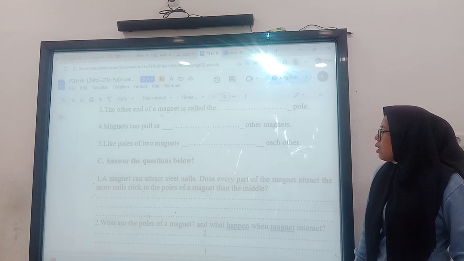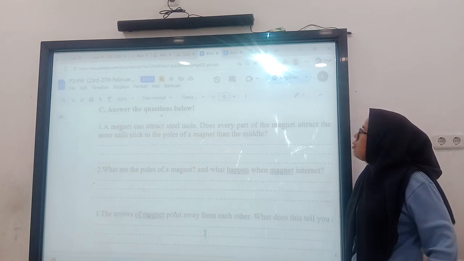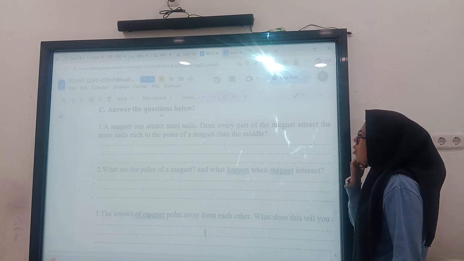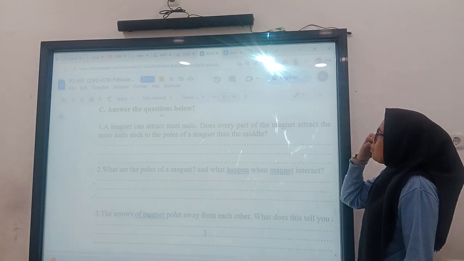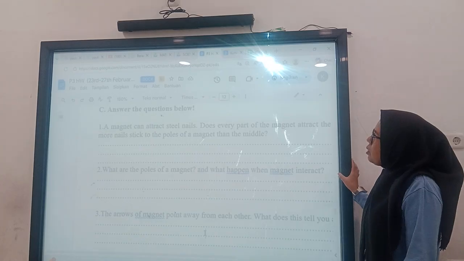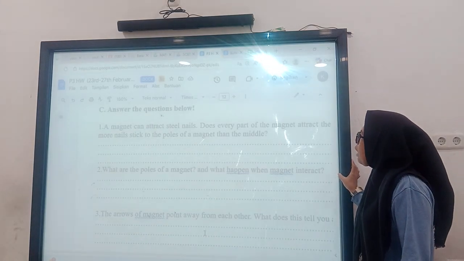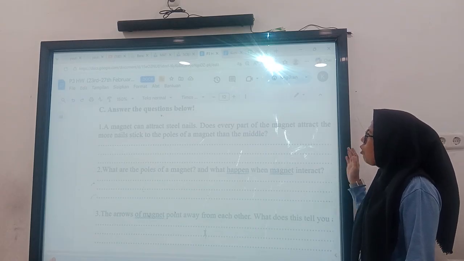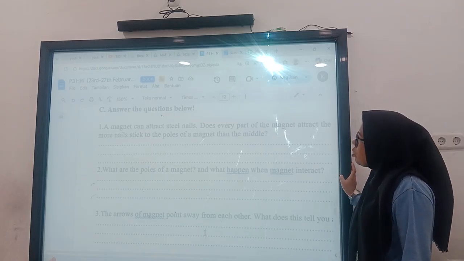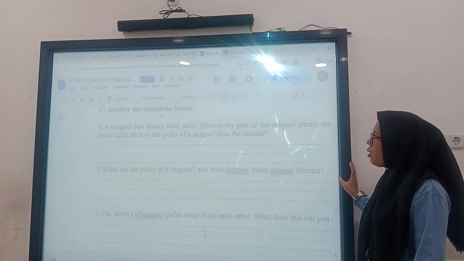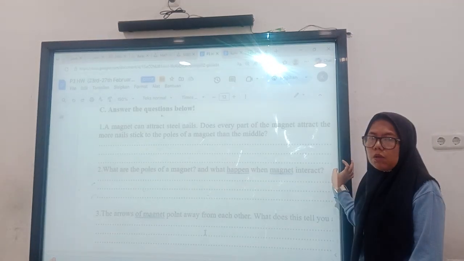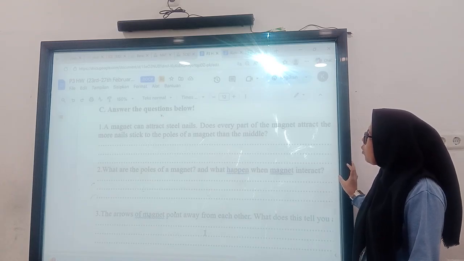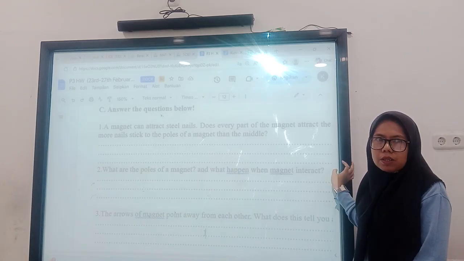A magnet can attract steel nails. Does every part of the magnet attract the same? The answer is no. Not every part of the magnet attracts equally. More nails stick to the poles of the magnet than in the middle, because the magnet is stronger at the poles, at the ends. So the ends or poles of the magnet attract more than the middle.